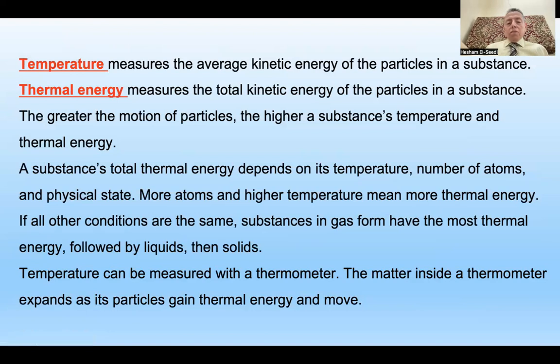The thermal energy measures the total kinetic energy of the particles in a substance. And what do you expect when there is greater motion of the atoms or particles? The higher the substance's temperature and thermal energy. A substance's total thermal energy depends on temperature, of course, number of atoms, and the physical state.